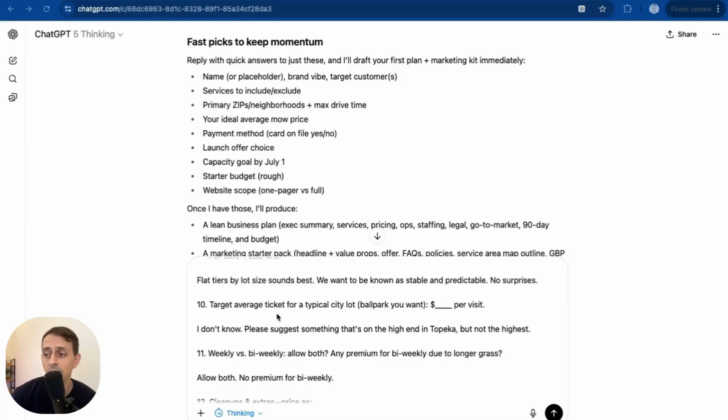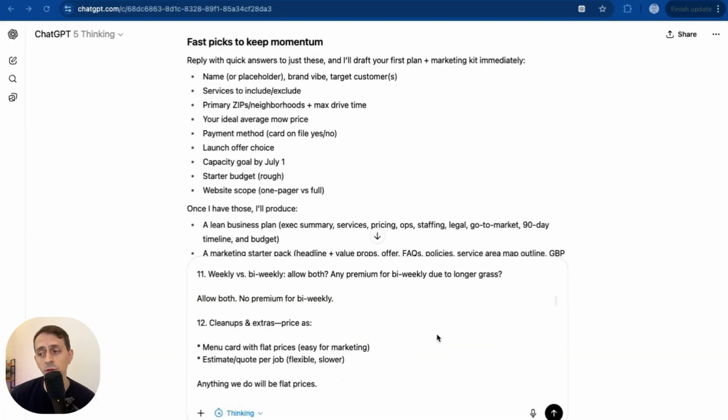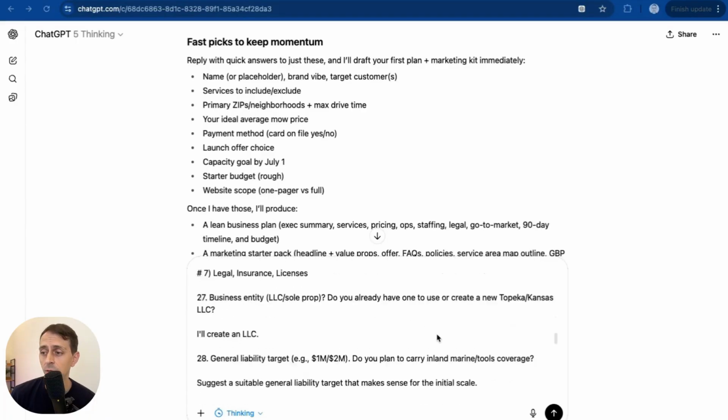For example, target average ticket for a typical city lot. I have no idea. I've never started a lawn business before. So I say, I don't know, please suggest something that's on the high end in Topeka, but not the highest. So I'm pushing back to the AI to say, hey, this is your job. You're the one that needs to go find out this information for me. So if I know, I answer. If I don't, I push it back to AI. And I go through this.